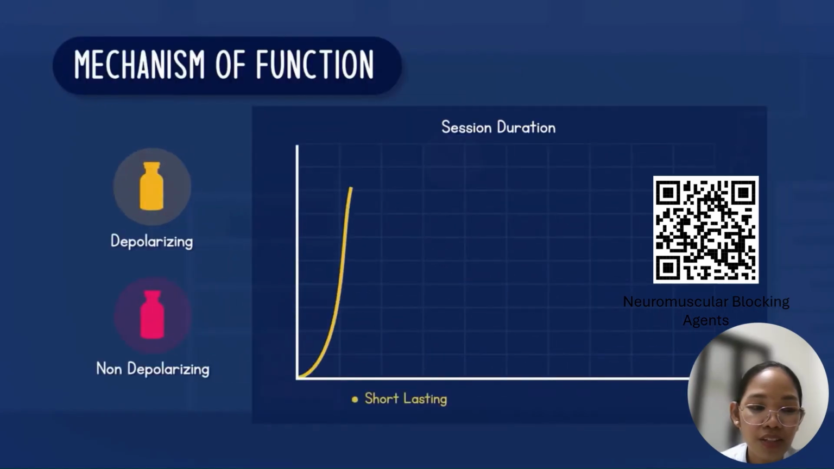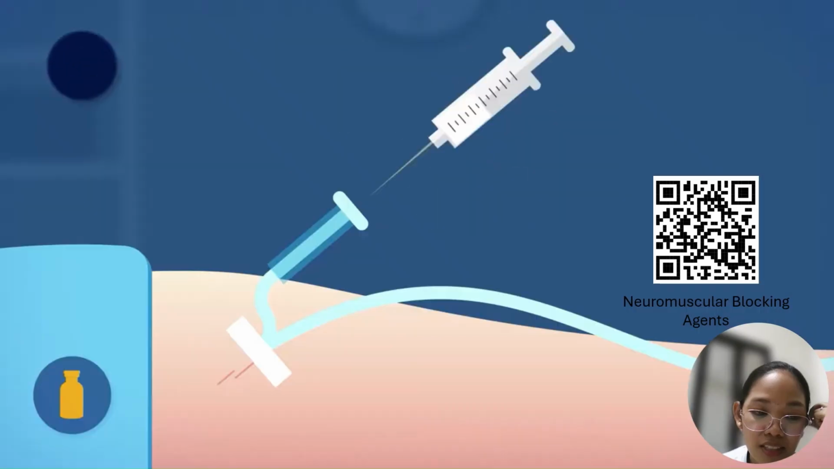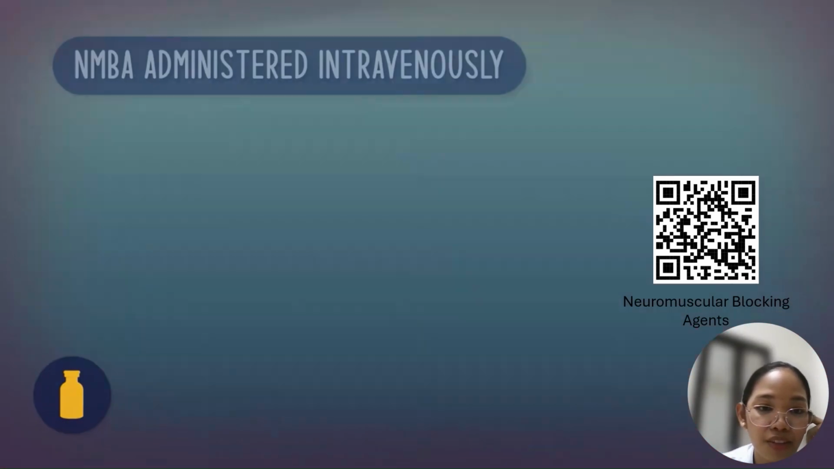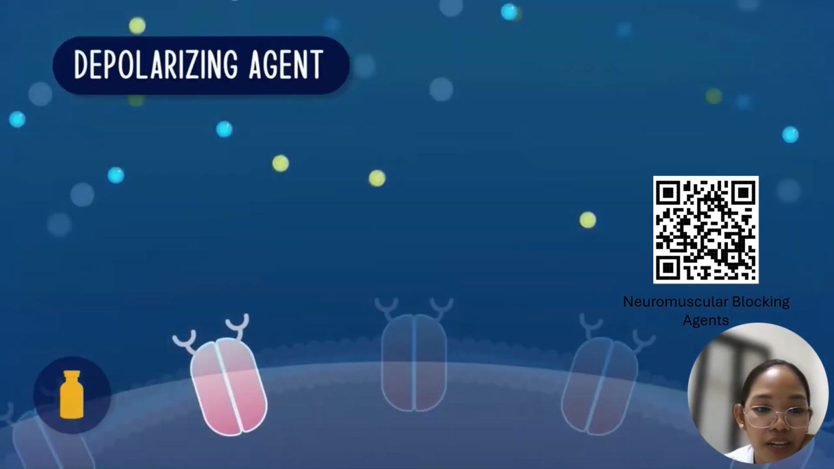Each has its own mechanism. Depolarizing agents have a rapid but short-lasting mechanism of action, while non-depolarizing agents have a rapid but much longer-lasting mechanism of action. When taking a closer look, we can see they function as follows. A given blocking agent is introduced intravenously into the bloodstream and enters the neuromuscular junction.